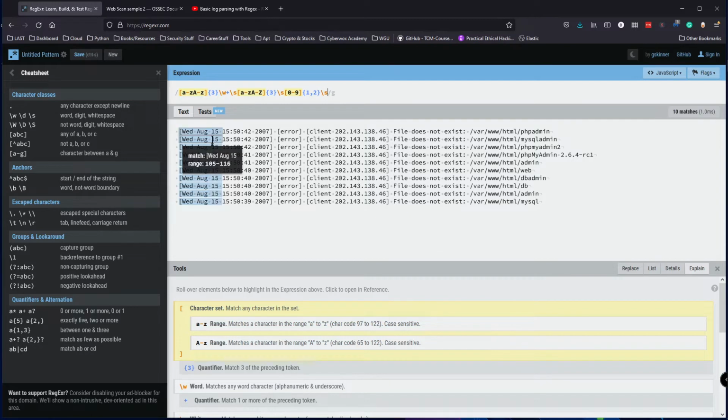Then we have another white space, and then I also want to filter for 15, 50. So that would be another square brace, and this time still the same thing: 0 to 9 for numbers, and also two digits, but this is hours. Hours, minutes, seconds. This is 24 hours, so we're looking at 1 to 24. That would also be between 1 and 2 characters, because we have 1 to 9, and then we have 10 to 24.